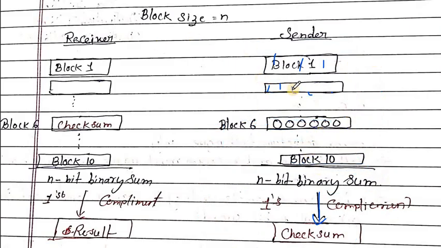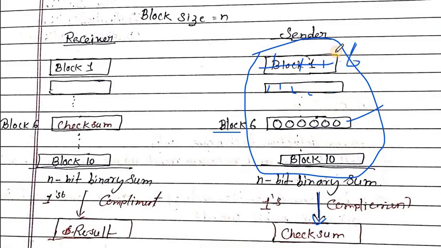Once again, here there are 10 blocks, and the 6th block is the checksum block. Initially the checksum block value is 00, and each block is a 16-bit binary string.